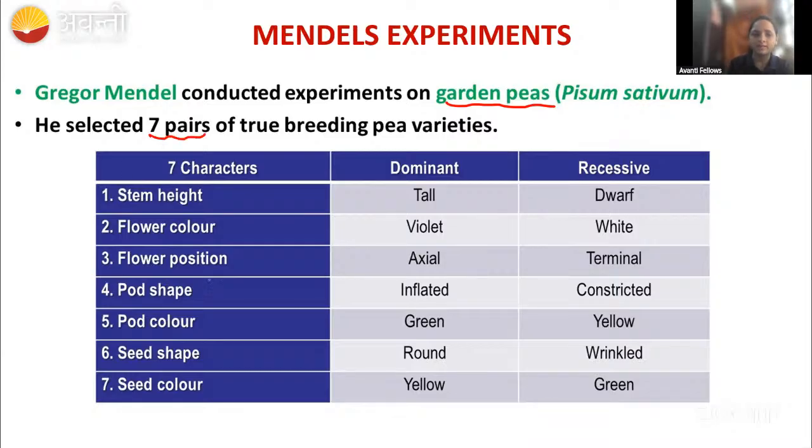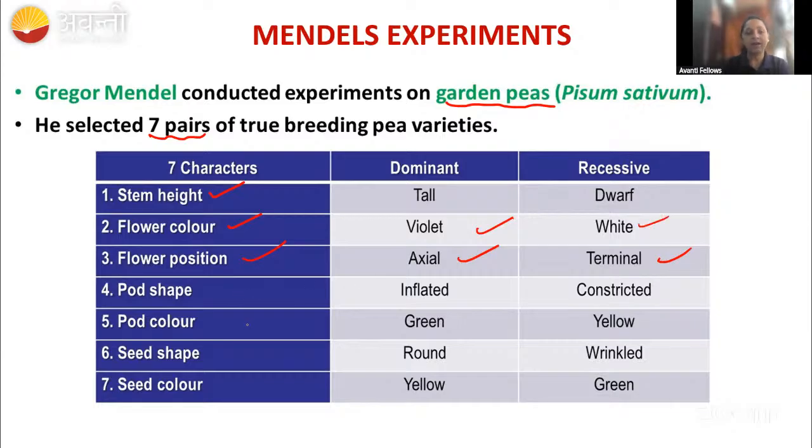Which are those characters? Stem height: tall and dwarf, we are going to study, right? Stem height, flower color and flower position, pod and seed. That you have to remember. Stem, that is a single. Then in the flower, flower color and flower position, that we know is axial and terminal, right? And we studied violet color and white color flowers, right?